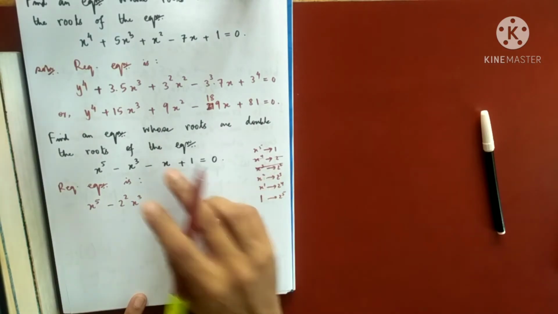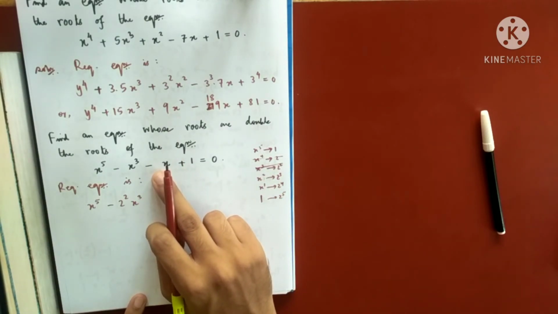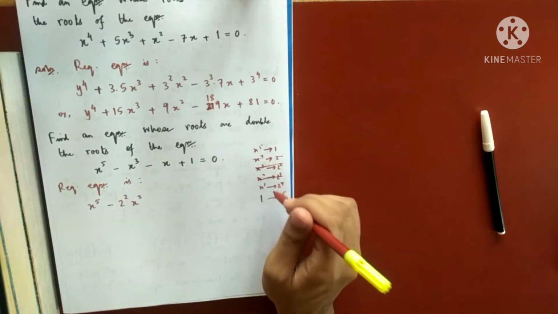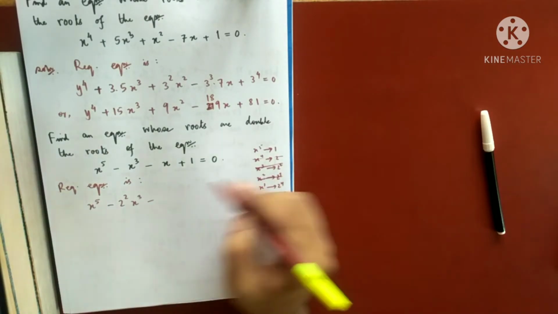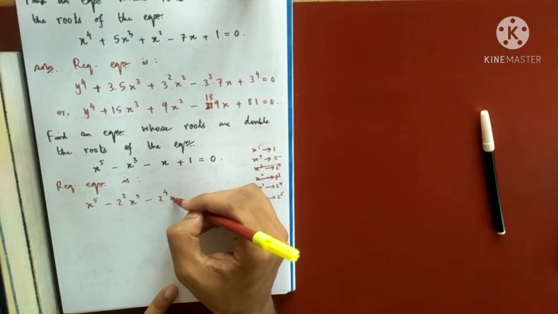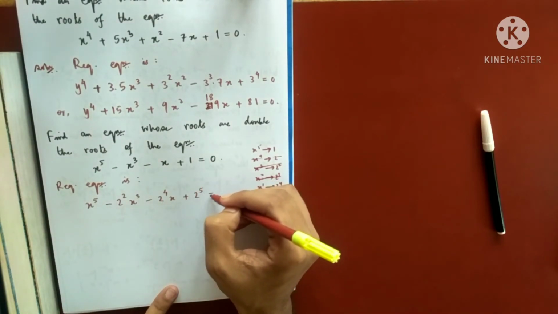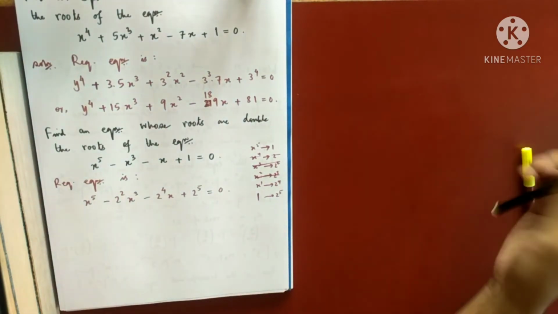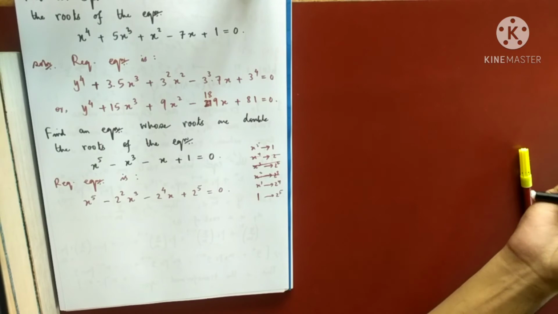Again, next is x square. Again, x square is not present. If it would have been present, I would have multiplied that with 2 cube. Not there. Then x will be multiplied by 2 to the power 4. And then 1 will be multiplied by 2 to the power 5. Did you get my point?